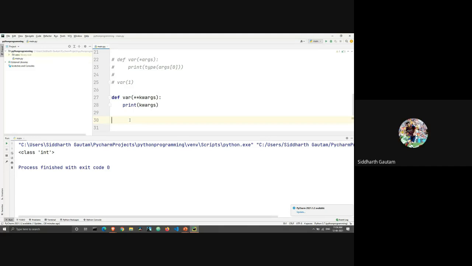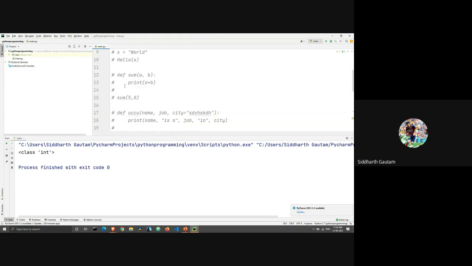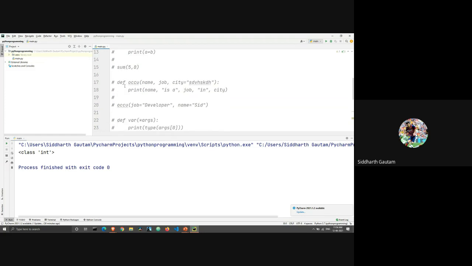So now we will call the function var. Inside this we can enter anything we want. But let's scroll back a little. Let's see this statement. I'm going to be removing the comment. We have job is equal to developer and name is equal to Sid.